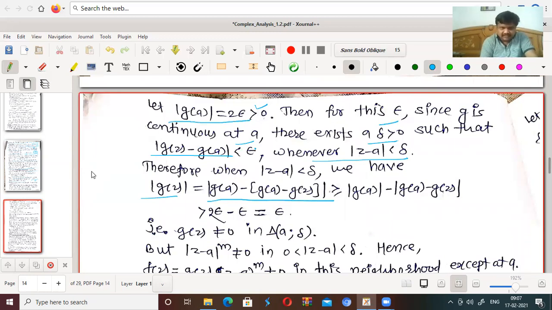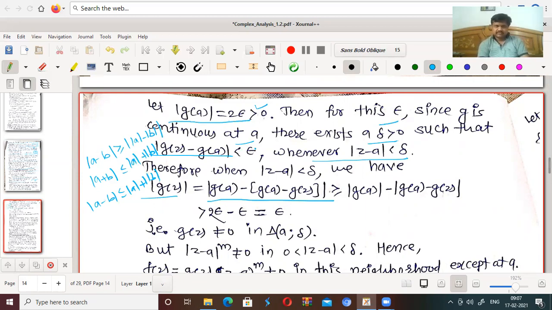Now we have used the triangle inequality: mod a minus b is greater than or equal to mod a minus mod b. And one more inequality is there, the triangle inequality: mod a plus b is less than or equal to mod a plus mod b. No doubt, mod a minus b is also less than or equal to mod a plus mod b. No problem, all these inequalities are there. But mod a minus b is great...